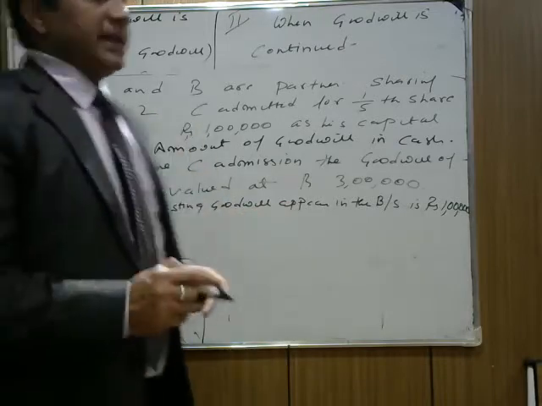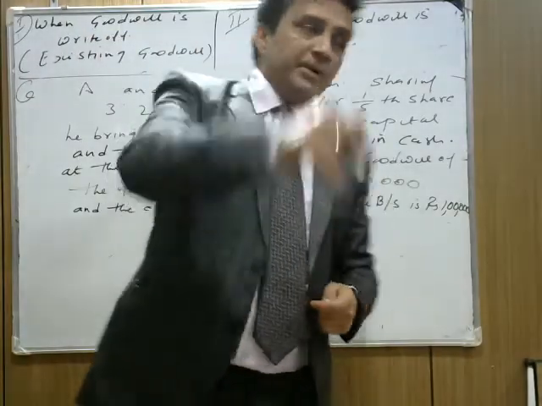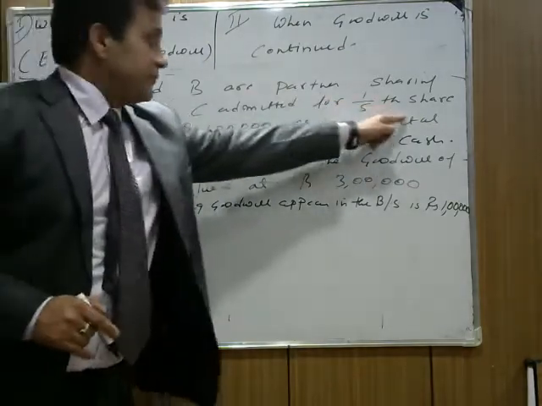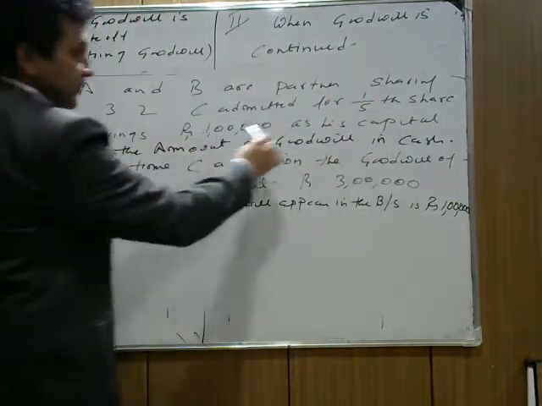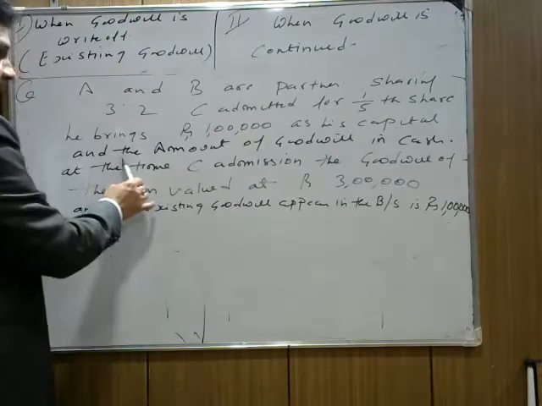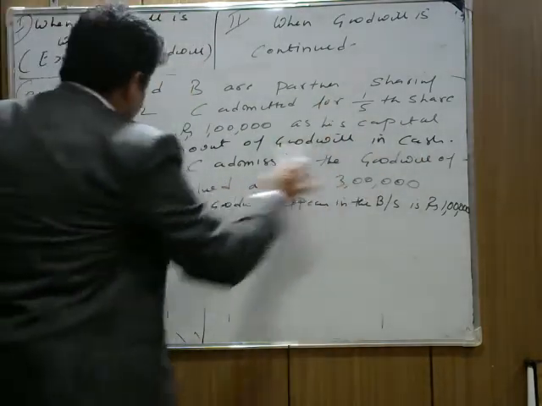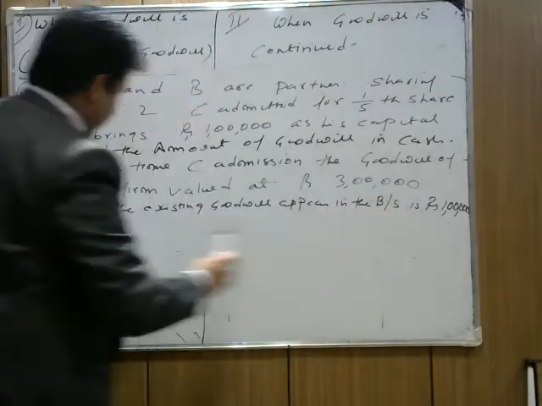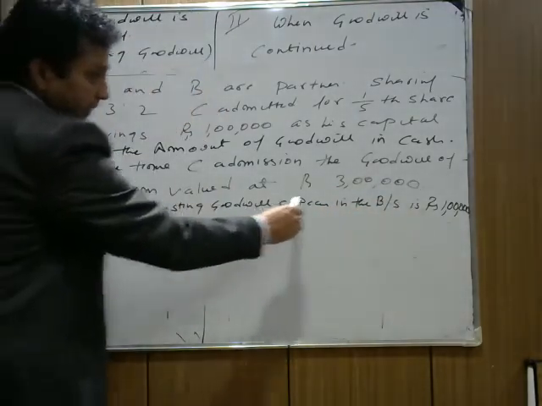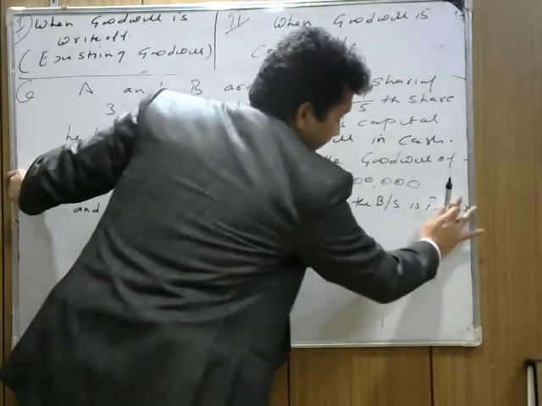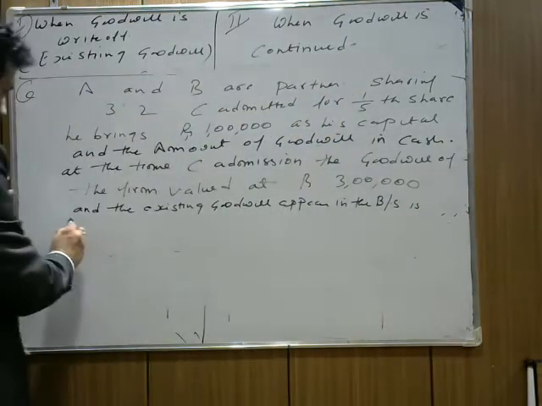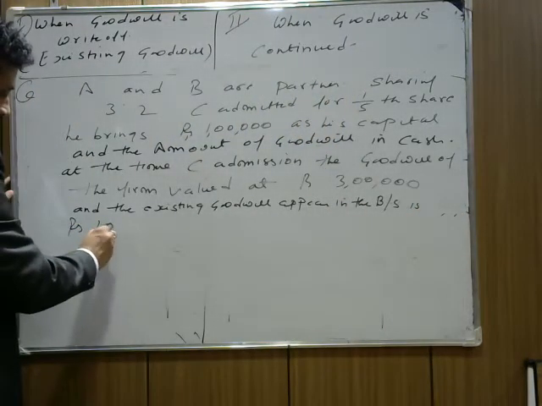The question says that A and B are two partners. C admitted in the business with 1/5 share. He brings rupees 1 lakh as his capital and the amount of goodwill in cash. At the time of C admission, the goodwill of the firm valued at rupees 3 lakh and the existing goodwill appearing in the balance sheet is rupees 1 lakh. Here I am writing rupees 1 lakh.